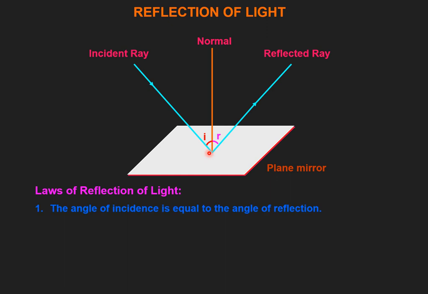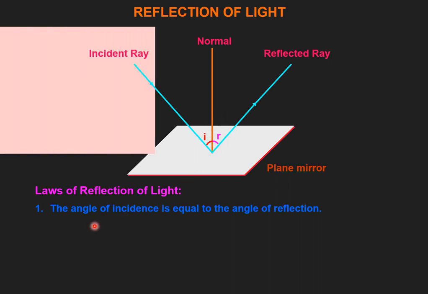We have two laws of reflection. These are important. Whenever any kind of reflection is taking place, it has to follow certain rules or laws. The first law is: the angle of incidence, that is this angle i, is equal to the angle of reflection, that is this angle r. This is the first law of reflection, that during reflection of light, the angle of incidence must be equal to the angle of reflection.